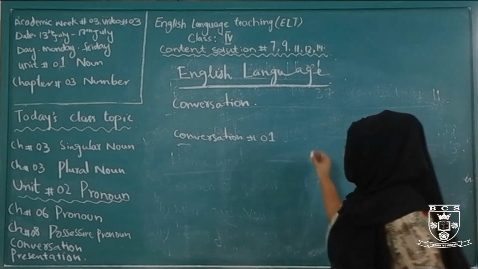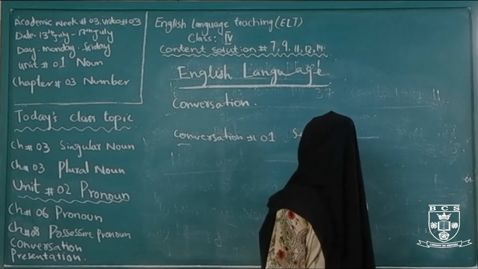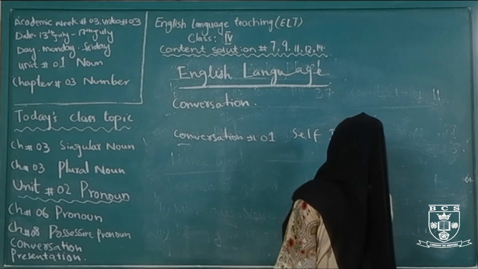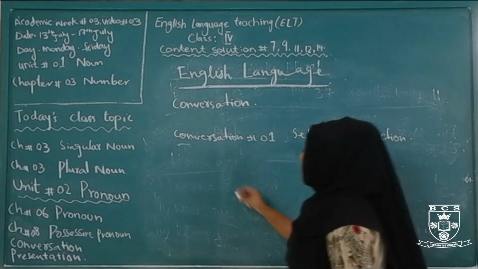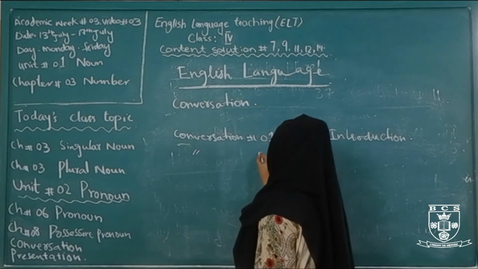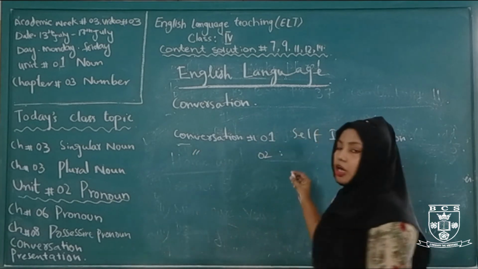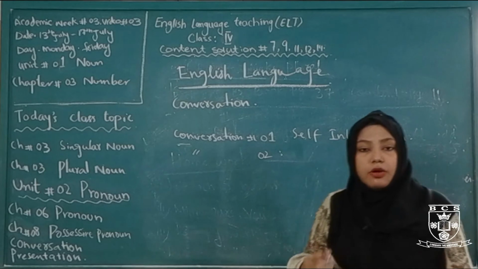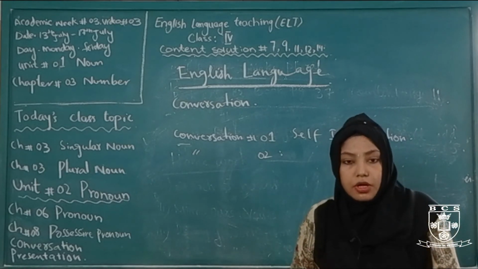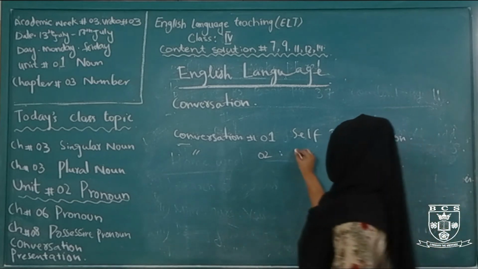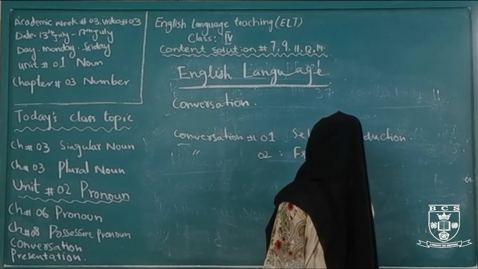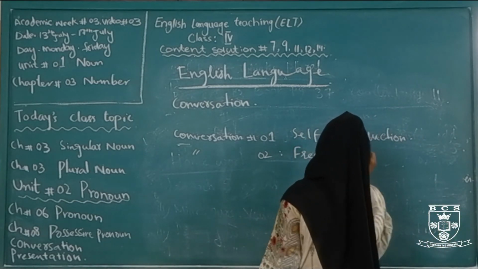It is about this topic, self-introduction. And conversation number 2 is about your free time activity. Whenever you get free time, what do you do? You will ask anyone. The second one is free time activity.